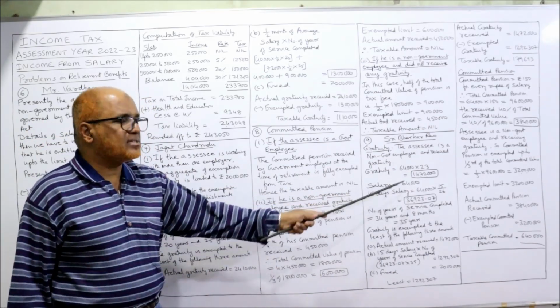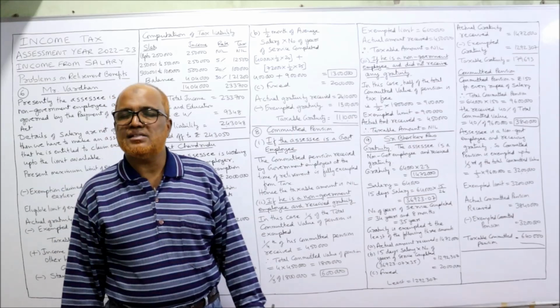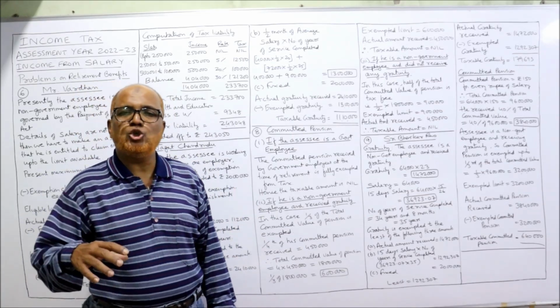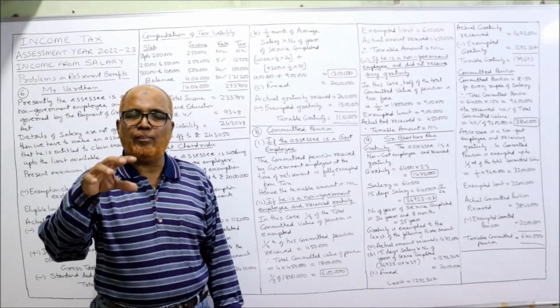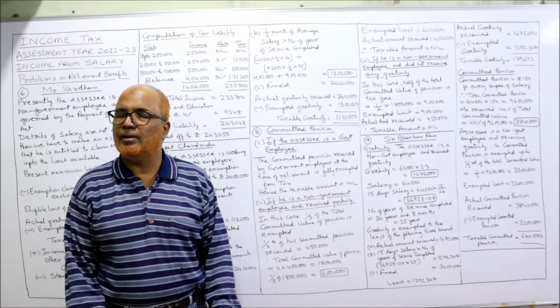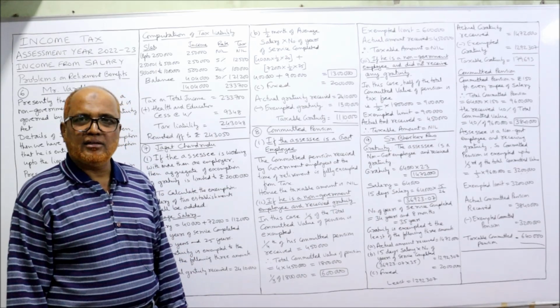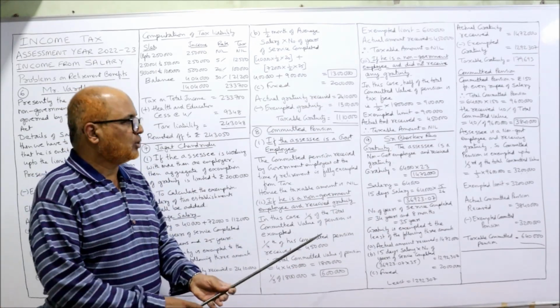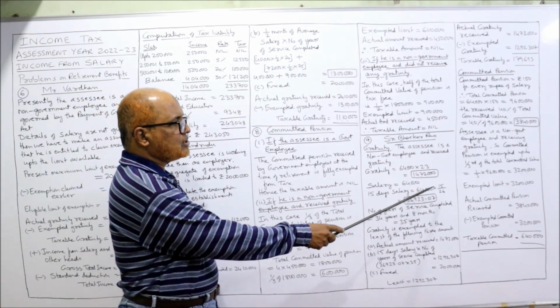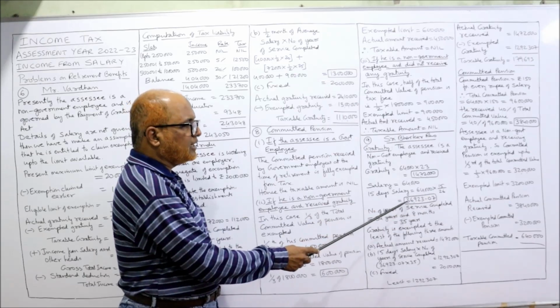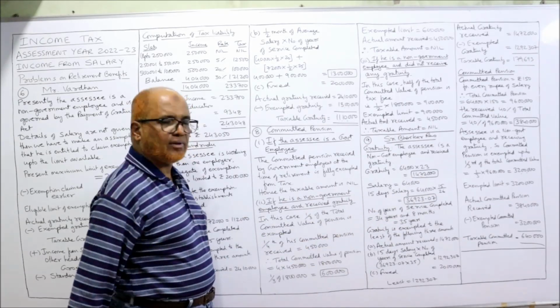Now salary is given 64,000, 15 days salary. Because we assume the employee is covered under the Payment of Gratuity Act, that's why we need 15 days salary. So 15 days salary is equal to 64,000 into 15 by 26, 36,923.07.